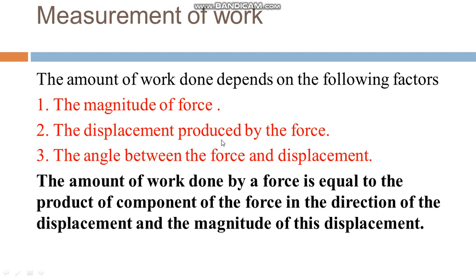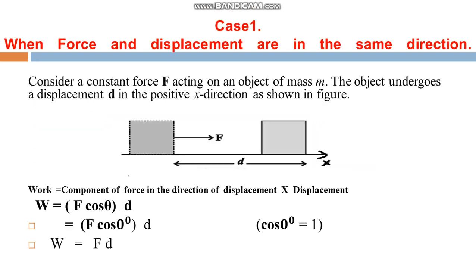So we can define work in this way. The amount of work done by a force is equal to the product of the component of force in the direction of displacement and the magnitude of this displacement. Now see, when force and displacement are in the same direction, how do we write the expression for work?